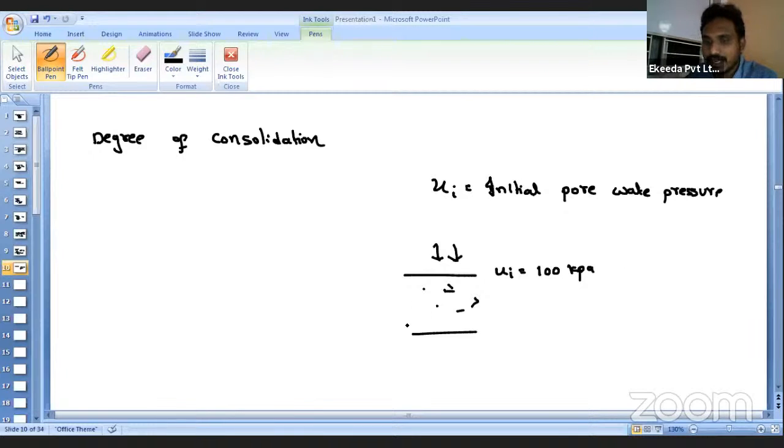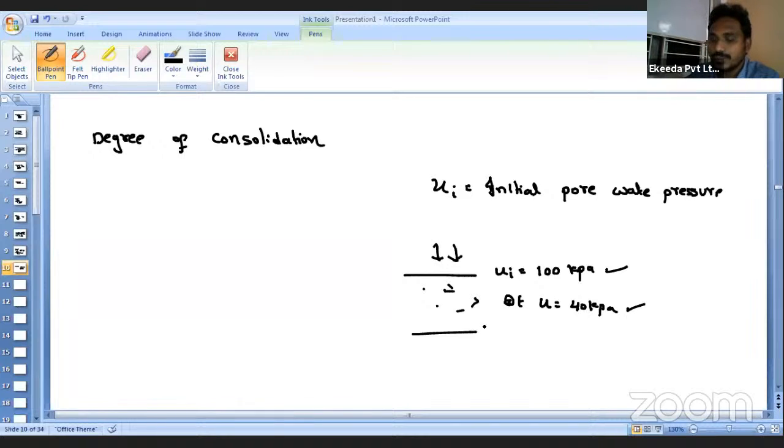After some time t, I have observed that my pore water pressure is equal to 40 kilopascals. So initially, what is the pressure on the soil? 100 kilopascals. After some time t, what is the pore water pressure? 40 kilopascals. Understand how much pore water pressure is reduced.